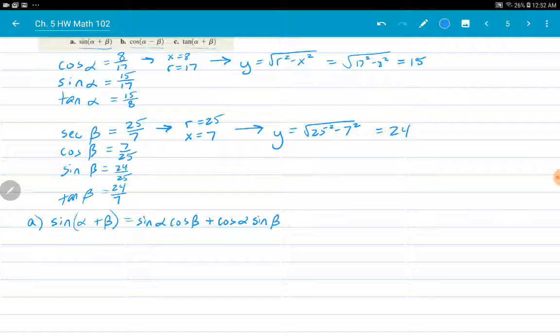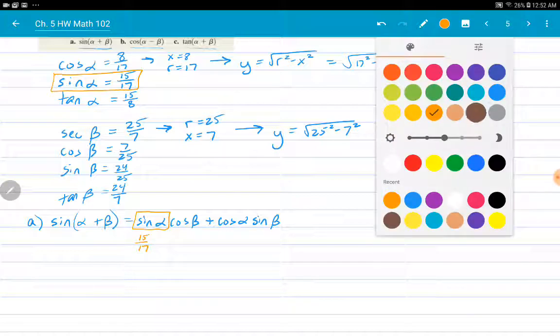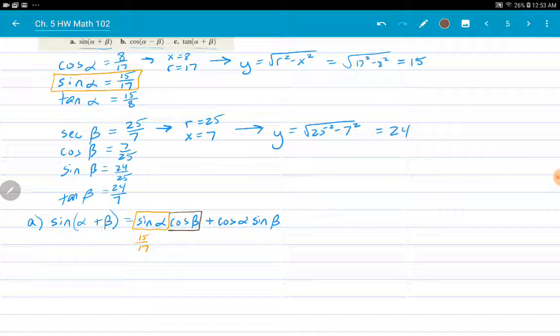I don't know what alpha is, but I do know sine of alpha is 15 over 17. I don't know what beta is, but I know cosine of beta is 7 over 25.